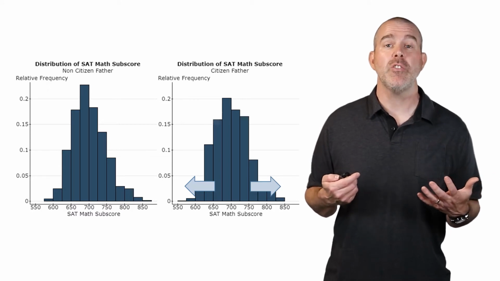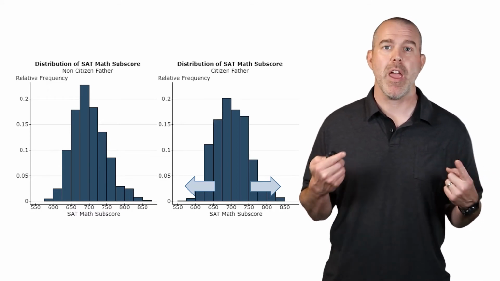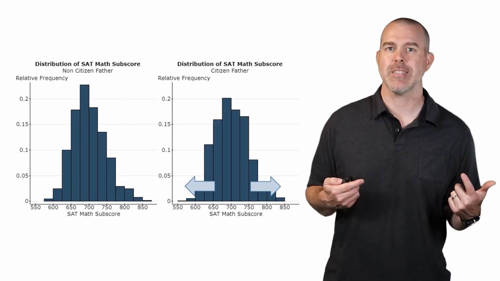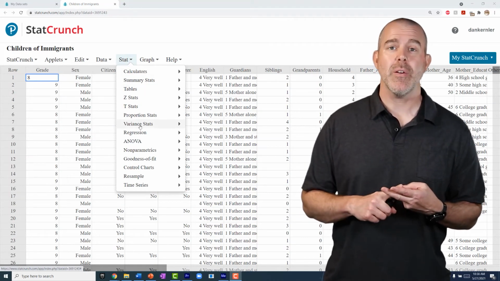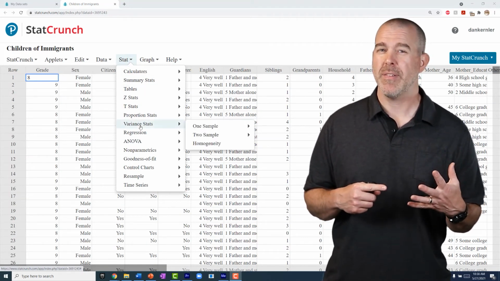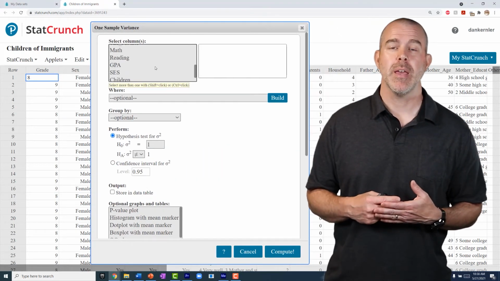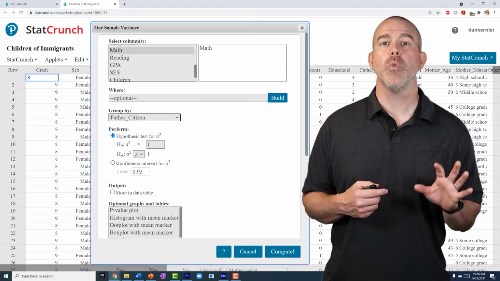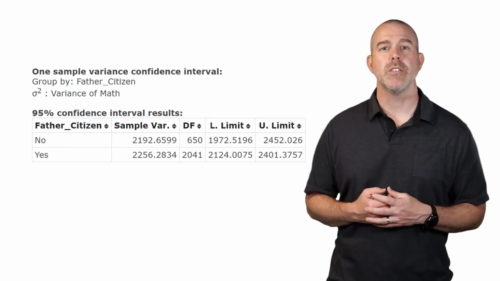So let's see if we can do a confidence interval for the standard deviation and compare those whose fathers are citizens versus those whose fathers are not citizens. Now this confidence interval is under stat, variance, stats. So we're only going to get a confidence interval for variance this way. One sample with data, and we're going to do the SAT score, and we're going to group by the father citizen. When we hit compute, you can see the results here.